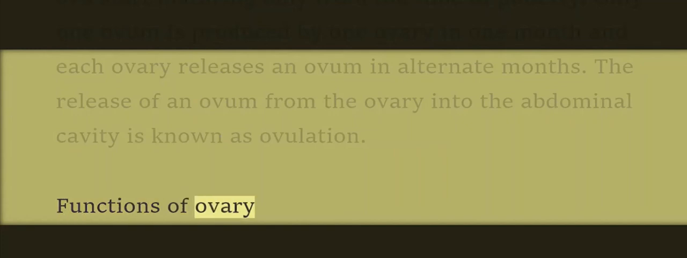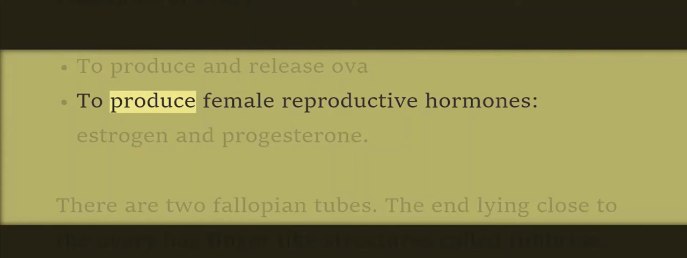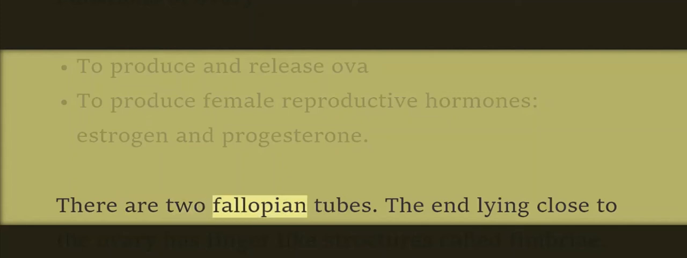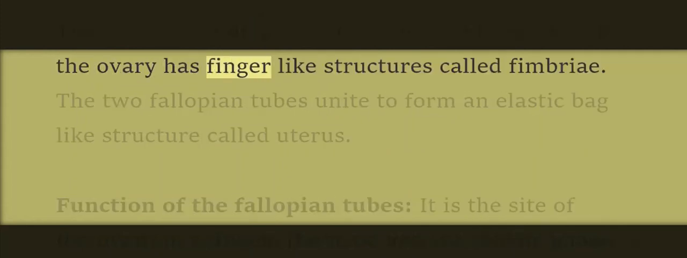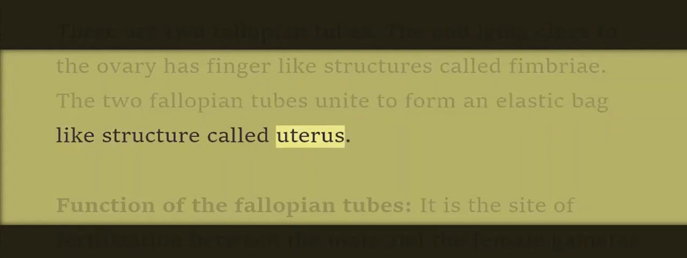Functions of ovary. To produce and release ova. To produce female reproductive hormones, estrogen and progesterone. There are 2 fallopian tubes. The end lying close to the ovary has finger-like structures called fimbriae. The 2 fallopian tubes unite to form an elastic bag-like structure called uterus.